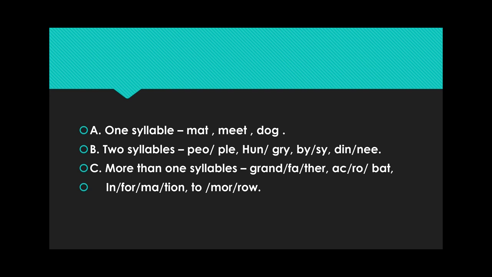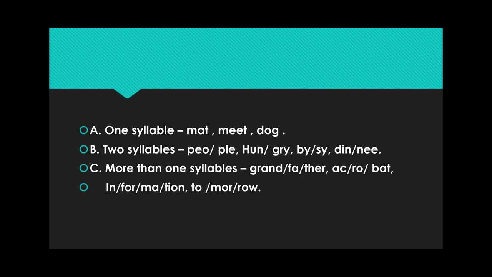Here in the last letter E is given, actually it will be R. The word is dinner. We can divide this into two parts: din, na. In the first part, din, we have one vowel sound, and in the second, na, we have another vowel sound. So this word consists of two syllables.